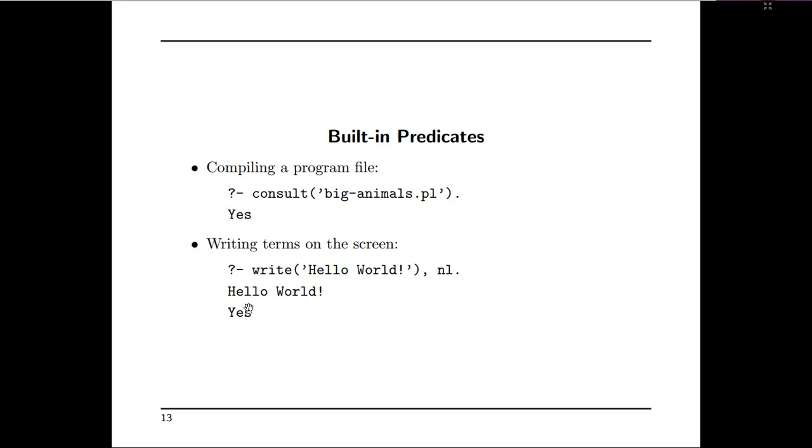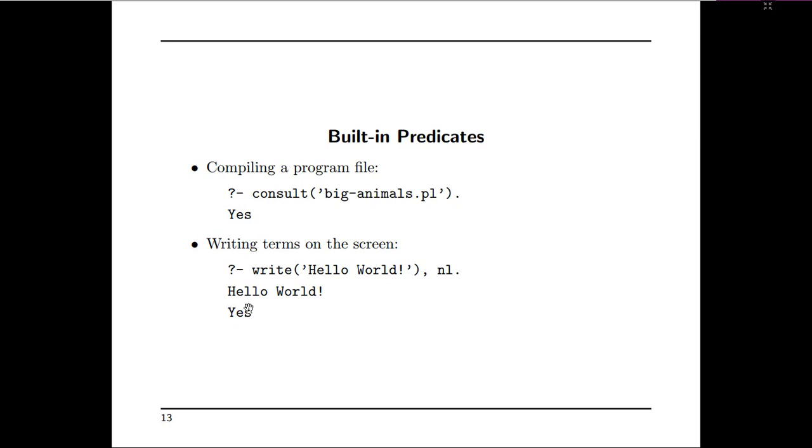Next, how to write things on the screen. In the case of the Scheme language, how do we print content onto the screen? There is a statement available called display, but in Prolog programming we use write as the function. Write hello world, comma, nl.